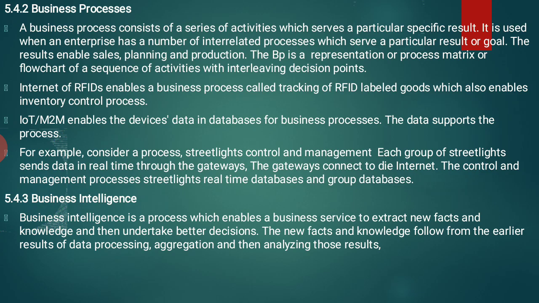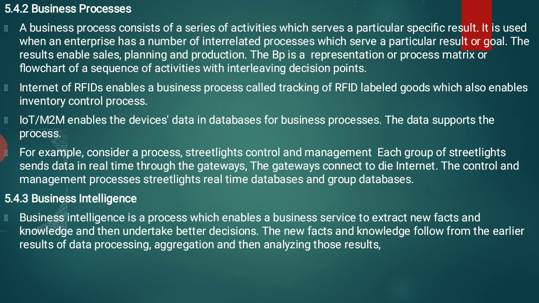For example, consider a process. Here is a process: street light control and management. Each group of street lights sends data in real time through the gateway. We are using this example from the first chapter. So every group of street lights sends real-time data to the internet through the gateways. The gateway is connected to the internet. Already you know that gateways are directly connected to the internet.